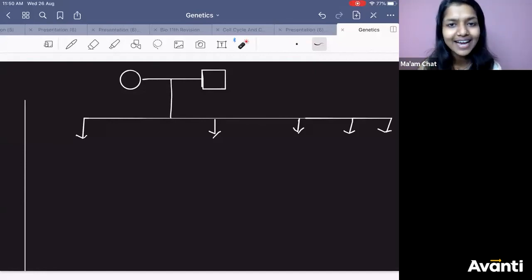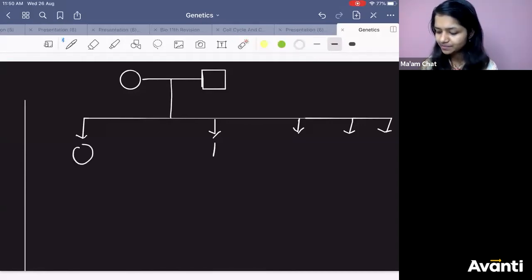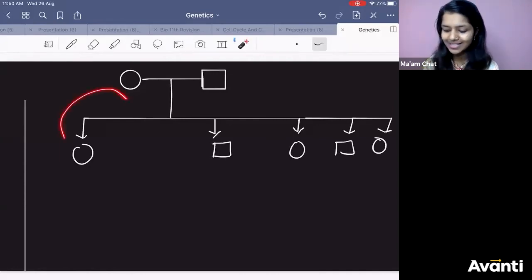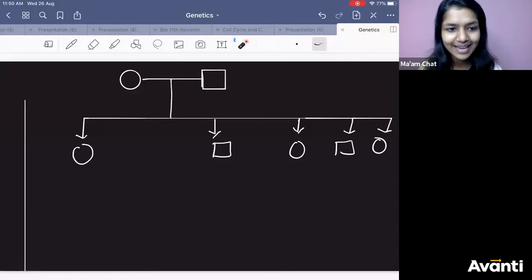Also, if I am showing you this, will you call this pedigree analysis? No. Why? Because you need to have at least 2 to 3 generations.